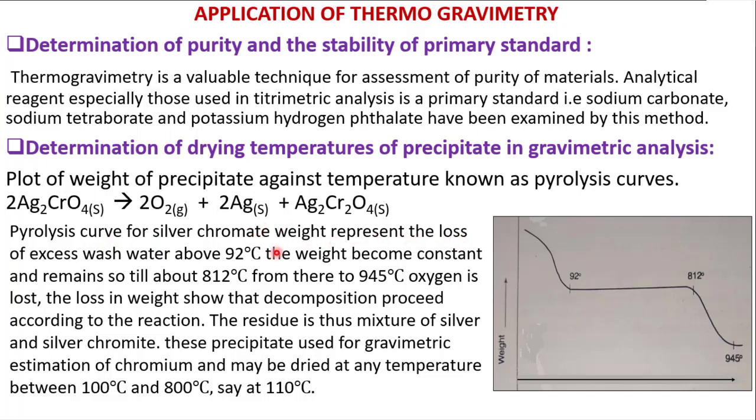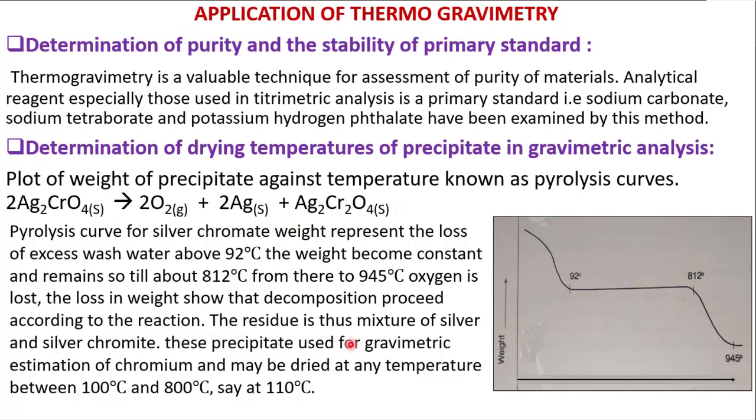The weight loss represents the loss of excess wash water up to 92 degrees Celsius. The weight then becomes constant and remains so till about 812 degrees Celsius. From that to 945 degrees Celsius, oxygen is lost. The loss in weight shows that decomposition proceeds according to the reaction.